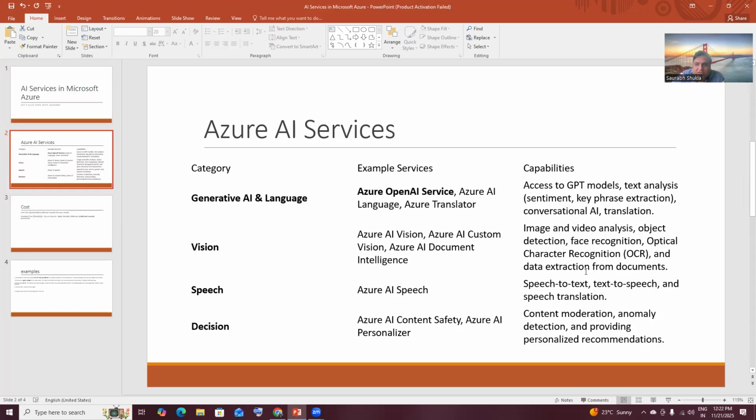So if anyone asks you what Azure AI services are present, you can talk about vision, speech, and decision. Vision is image and video analysis, speech is speech to text, and decision covers content moderation and anomaly detection. Everything you can do using Azure AI services.